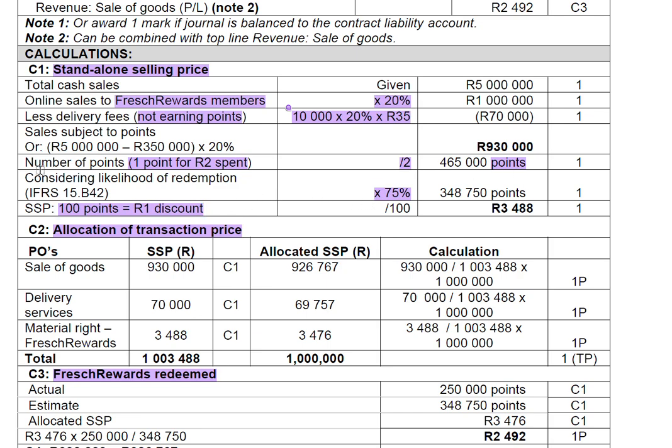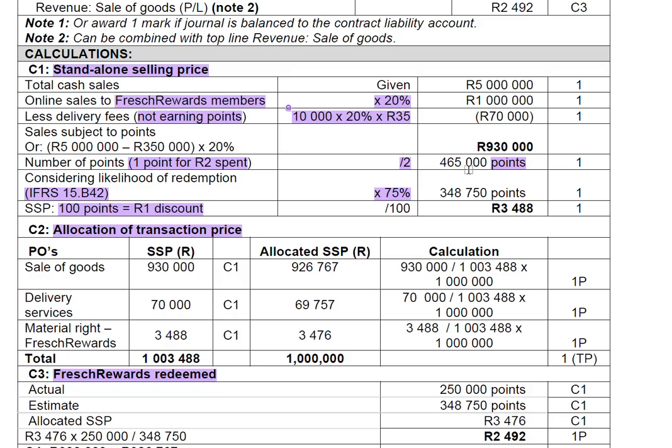And now we need to consider the likelihood. Consideration of the likelihood of redemption, that is as per IFRS 15 B42. Now we know that we're owing them this much, but we need to be probable, based on assumptions we create. Of this 465,000 points, how many points do we think will be redeemed? Here the actuaries, or the CAs that are working in business, will have to look at the estimation and provide the basis for how they arrive at 75%. And that 75% is what is going to be used.